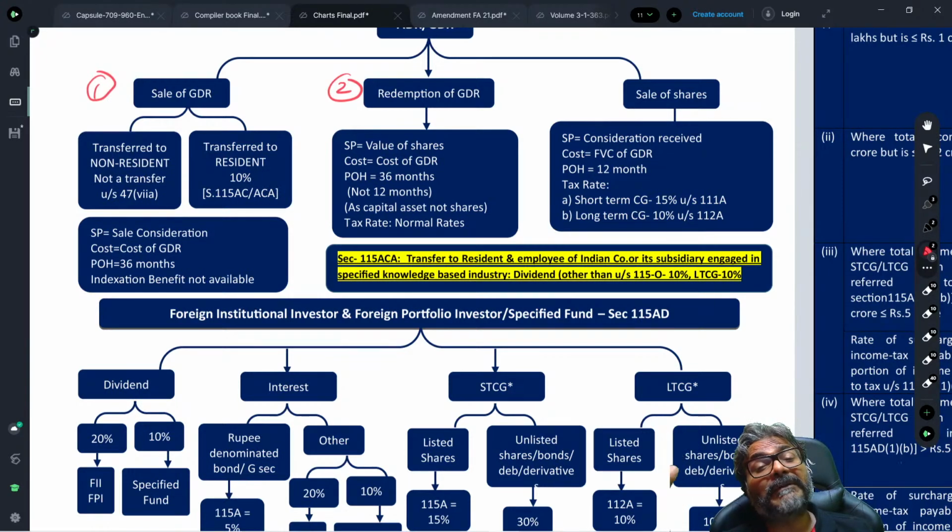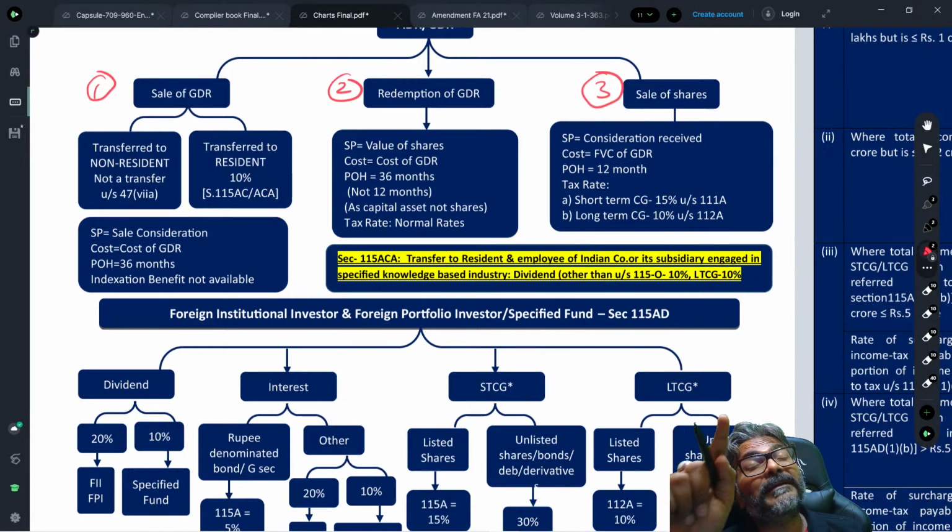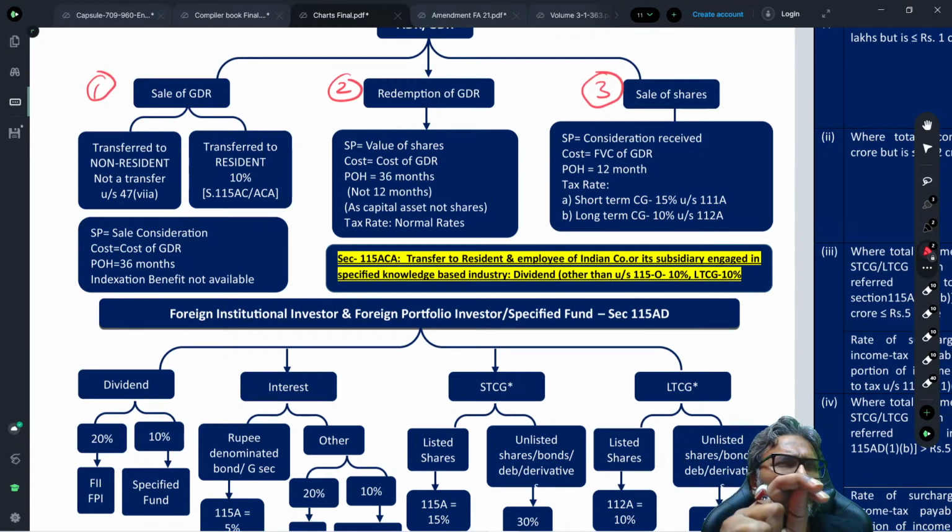Now subsequently, when the shares are transferred, this is the third one: on the subsequent transfer or sale of shares that the non-resident has received in point number 2. If subsequently they transfer the shares, then to determine if it is long term or short term, the holding period would be 12 months. Secondly, students, the selling price is whatever amount you have received on sale of those shares.